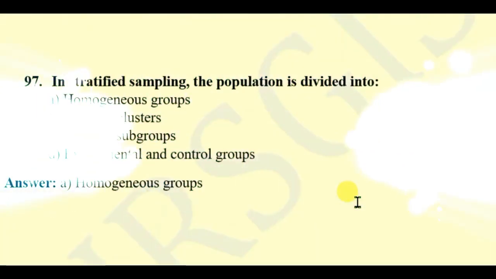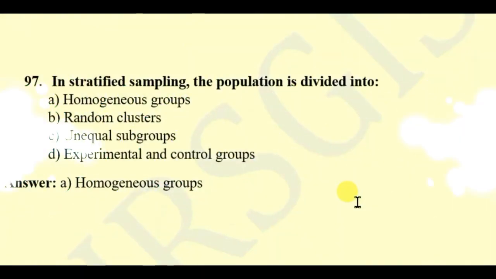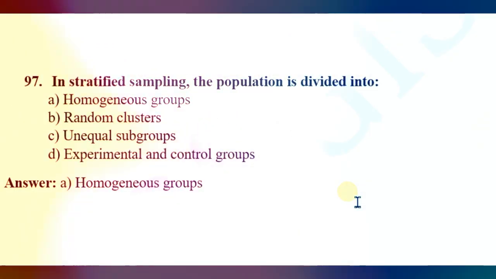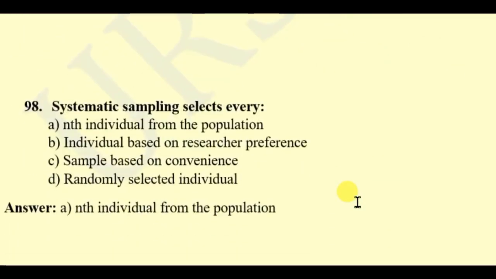Question 97. In stratified sampling, the population is divided into: homogeneous groups, random clusters, unequal subgroups, experimental and control groups. Here the right answer will be homogeneous groups.